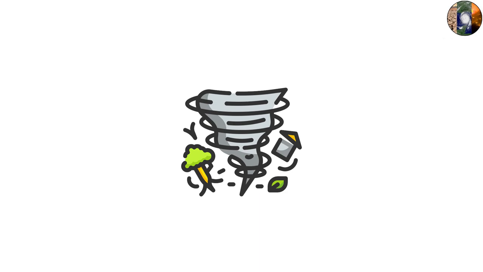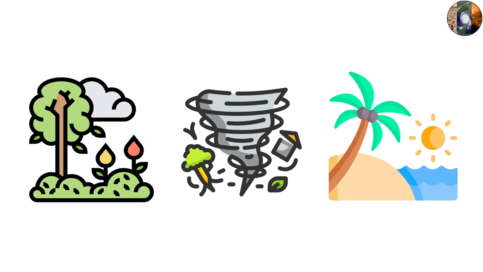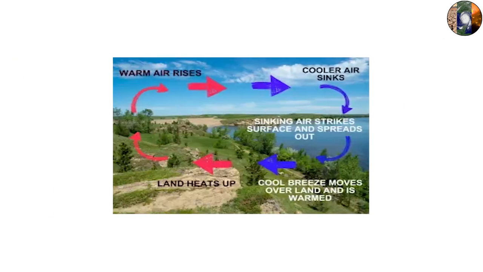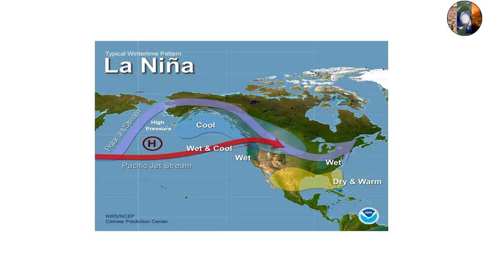Climate and seasonal patterns. While tornadoes can occur at any time of year, they are most common in the spring and early summer in the northern hemisphere. This is when warm, moist air from the south is most likely to collide with cooler air from the north, creating the unstable conditions needed for supercells. Climate patterns such as La Nina can also influence tornado activity by affecting the position of the jet stream and the distribution of warm and cool air masses.